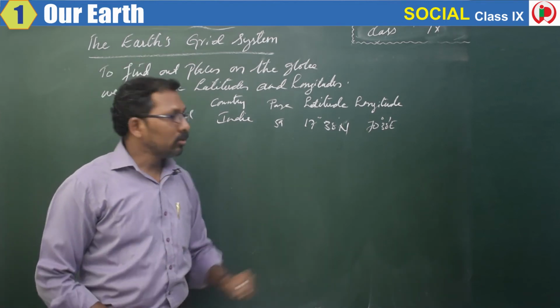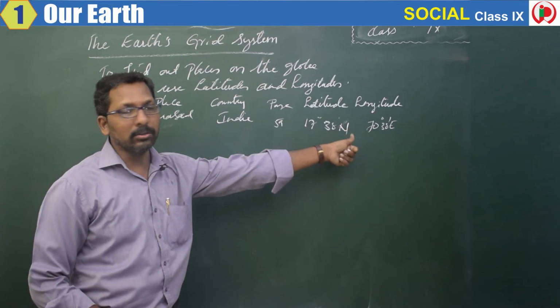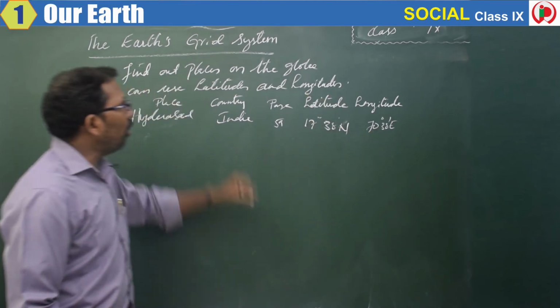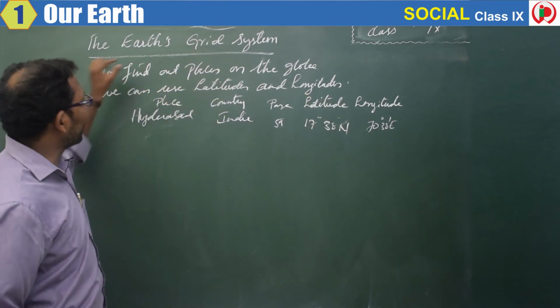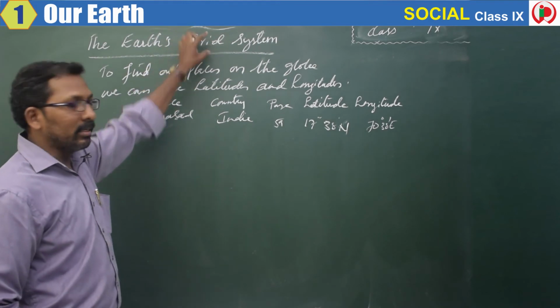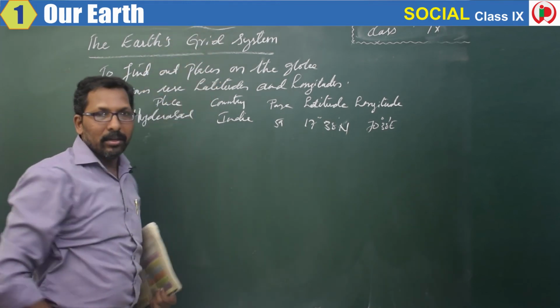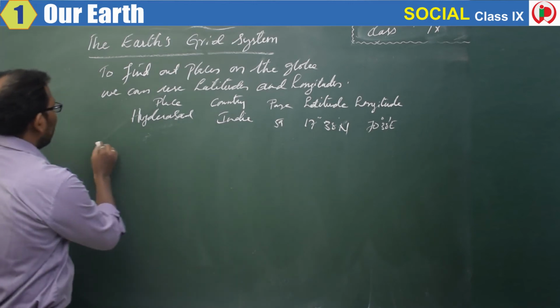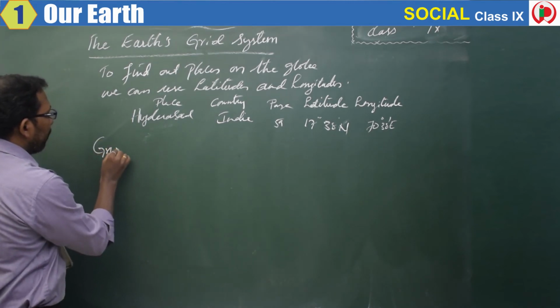Latitudes and longitudes together form what we call a grid. So what is a grid? I will write the definition on the board.